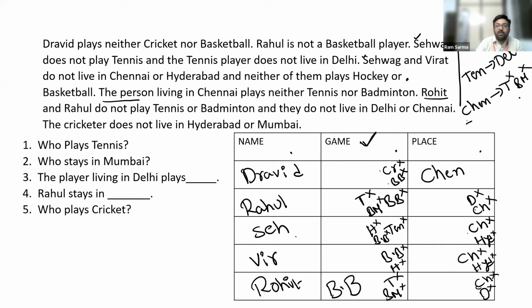And based on this information, if you guys can notice, the person living in Chennai should not play tennis. He should not play badminton. Now, among the given 5 games, he doesn't play tennis. He doesn't play badminton. He doesn't play cricket. He doesn't play basketball. So which game should he play? Really good. So you guys started understanding me. And before I ask a question, you're writing your answers there. I appreciate that part. You guys are really good.